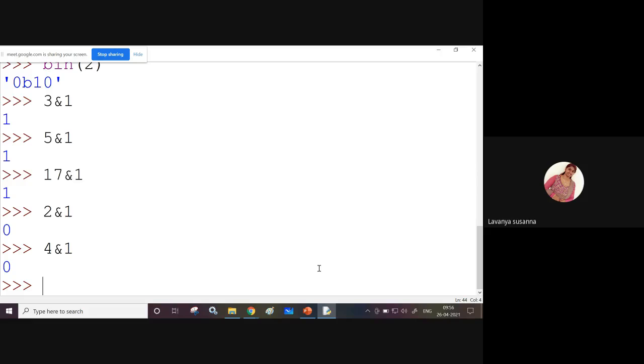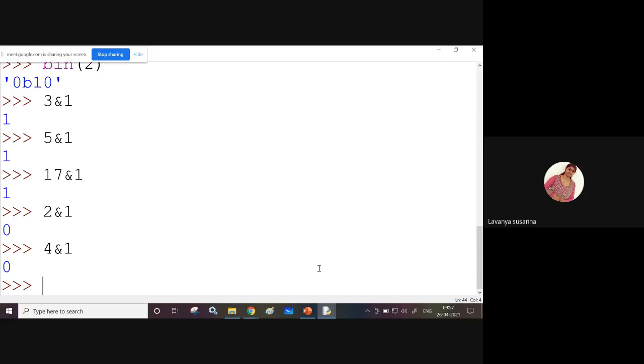With any even number, if you are performing AND operation with 1, you are getting 0, right? That means it is an even number. If the result is 0, it is an even number. If the result is 1, that is an odd number. In this way, you can find whether a given number is even or odd.